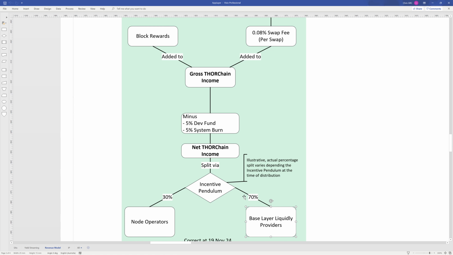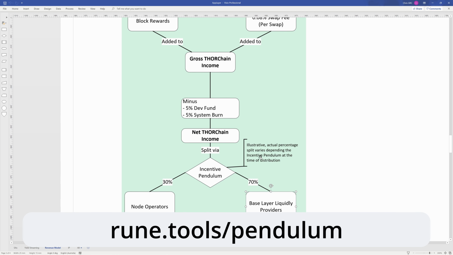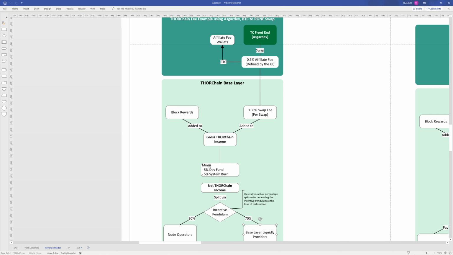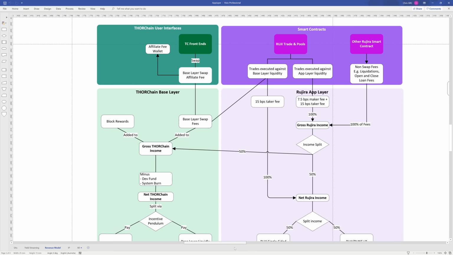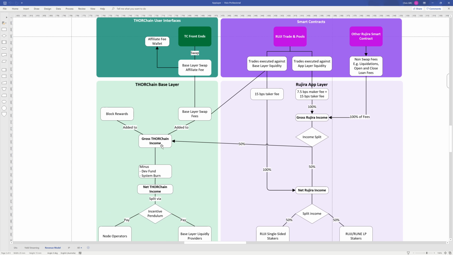Obviously, these are example percentages. You can go to Rune Tools and find out what the actual values are for the network at any given time. But yeah, that's the revenue model, and kind of where all the fees go and the order in which they're done and deducted within THORChain. So if we go over to look at Rujira, we can see the same thing on the left for THORChain. It's the same revenue model, just a bit more simplified here.